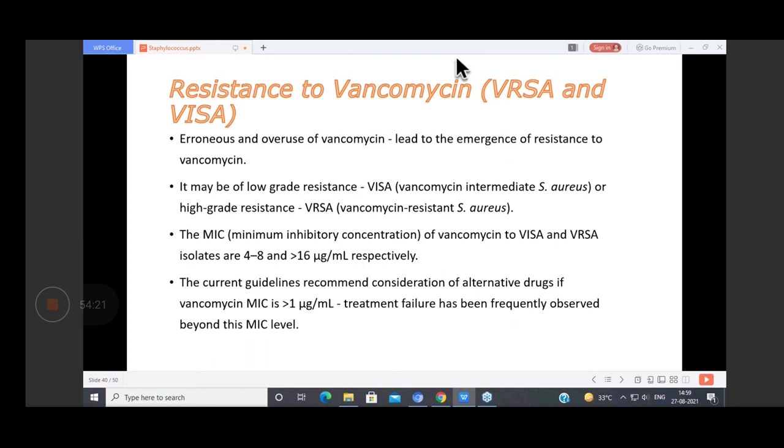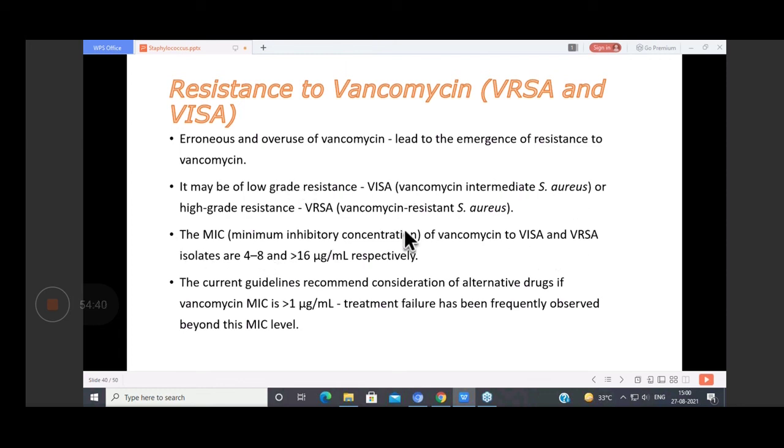We do have resistance to vancomycin as well. That is your VRSA and VISA. VISA is basically low-grade resistance, that is vancomycin intermediate Staph aureus, or high-grade resistance, that is your VRSA, vancomycin resistant Staph aureus.